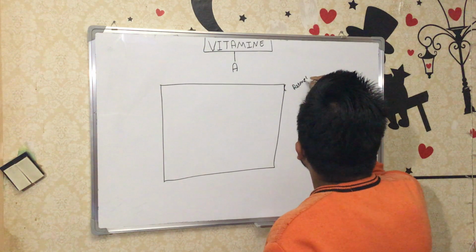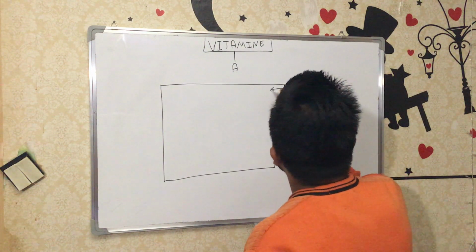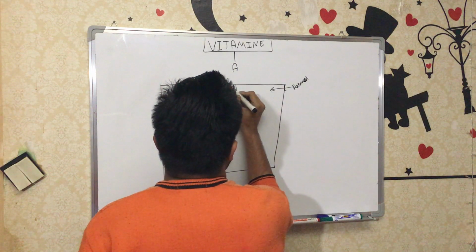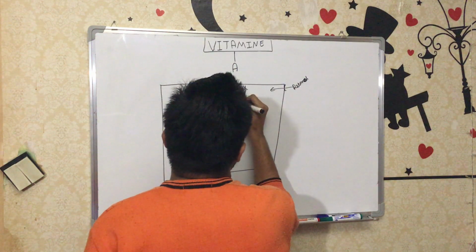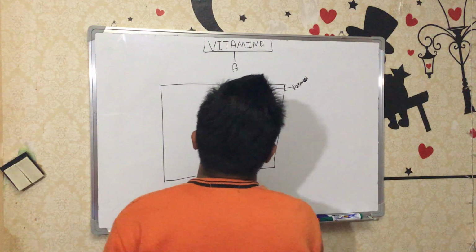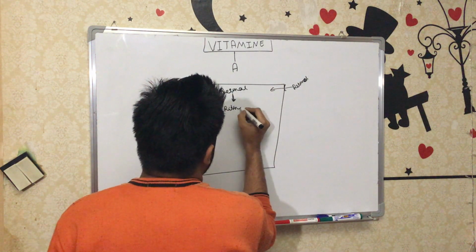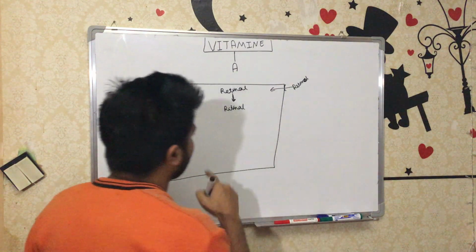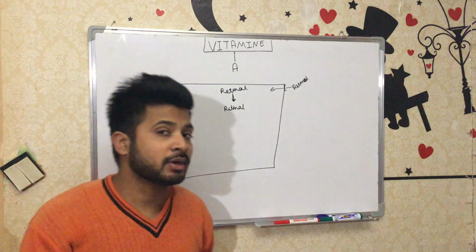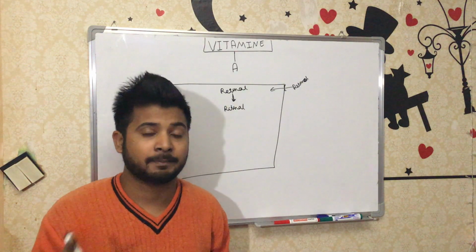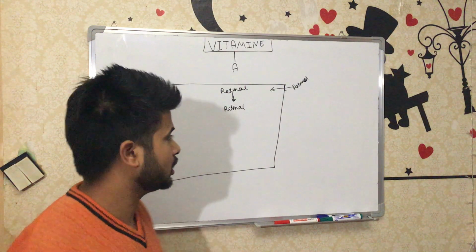Retinol will go inside by this binding, and once retinol reaches there, as I said, by oxidation it becomes retinal. But here it will convert again by oxidation to retinoic acid. Retinoic acid converts in the other cells, that is the epithelium, all types of epithelium, except the visual rods and cones.